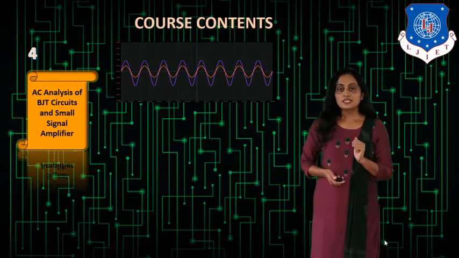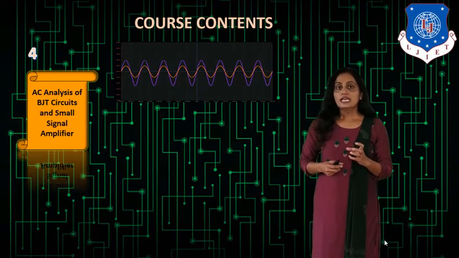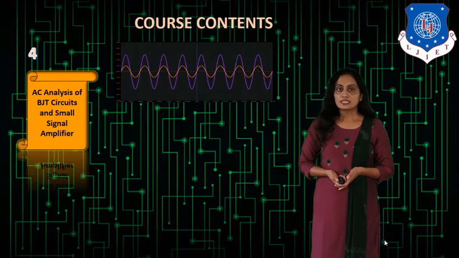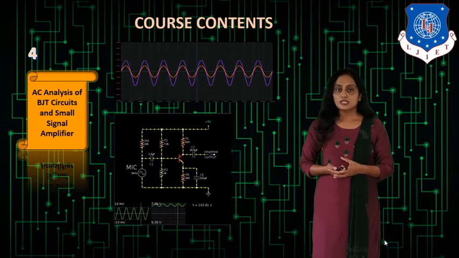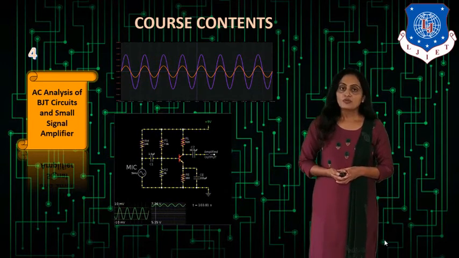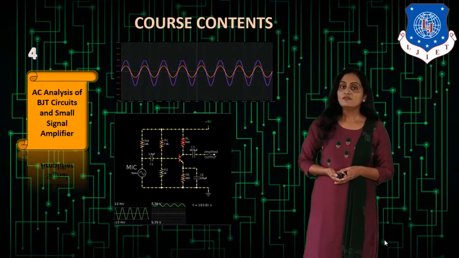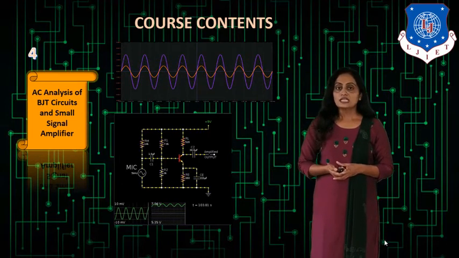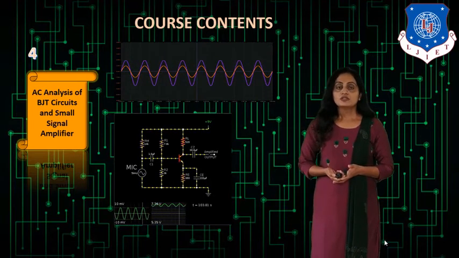So you can see in the first figure, the pink colored signal is the input signal, and the output signal strength, or rather the voltage, is being increased. This type of output you can achieve using the amplifier circuit. The second figure shows the amplifier design using the BJT, and it has input and output waveforms also. The first waveform is the input waveform which is in the millivolt range, and the second waveform is in volts. So you are getting the amplified output. So this is about chapter 4.